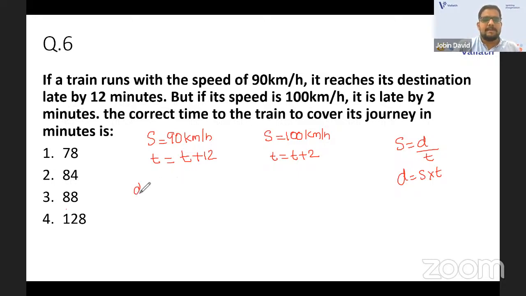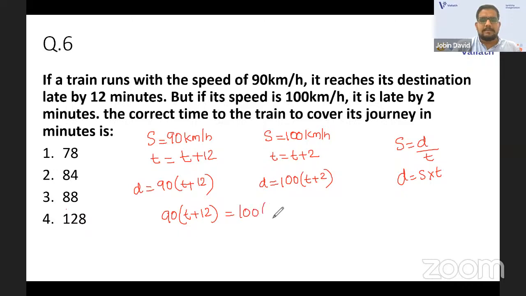Here the distance is 90 into (T plus 12), with the bracket, and here it is 100 into (T plus 2). So 90 into (T plus 12) is equal to 100 into (T plus 2).